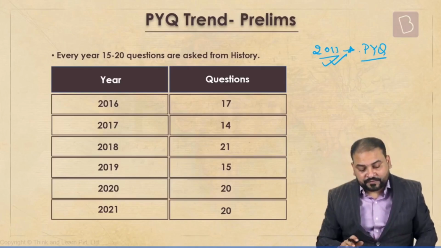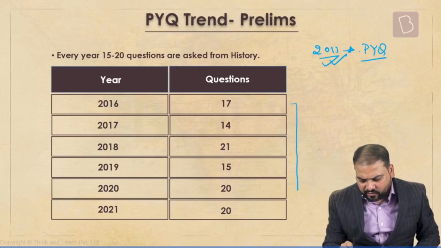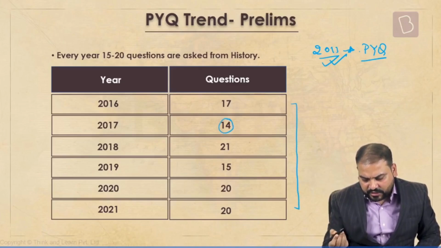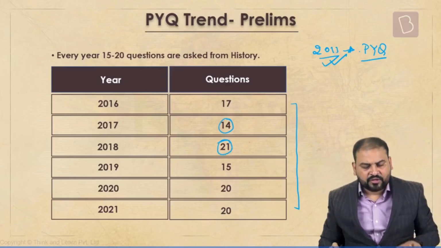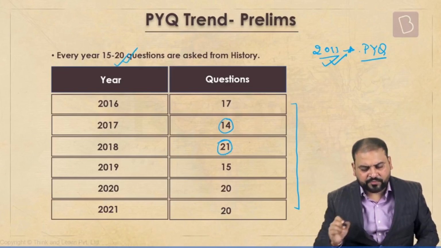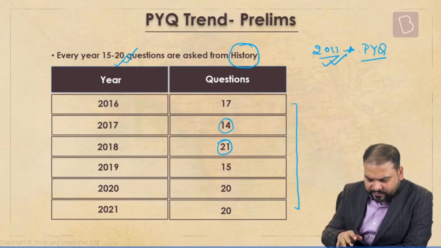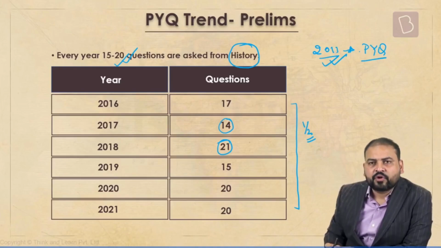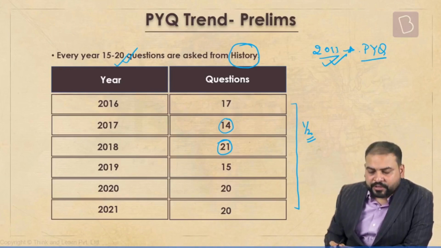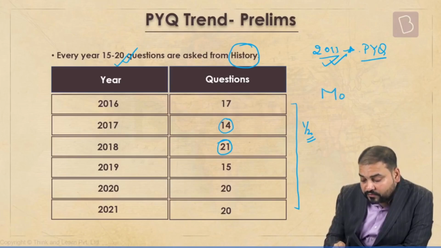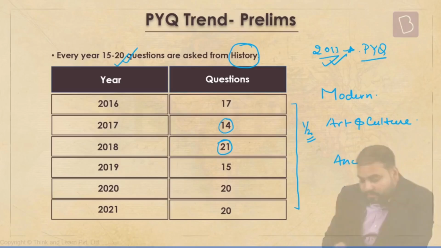Number two, if you look at this, numbers clearly reflect the lowest has been 14 and the highest has been 21. So almost, if I say 15 to 20% questions, they come from history. And most of the times, if you see this pattern, around half of them would be from modern. See here, let me tell you one thing. Importance wise, after modern, it's always art and culture. After art and culture, it is ancient, then medieval, and finally post independence.